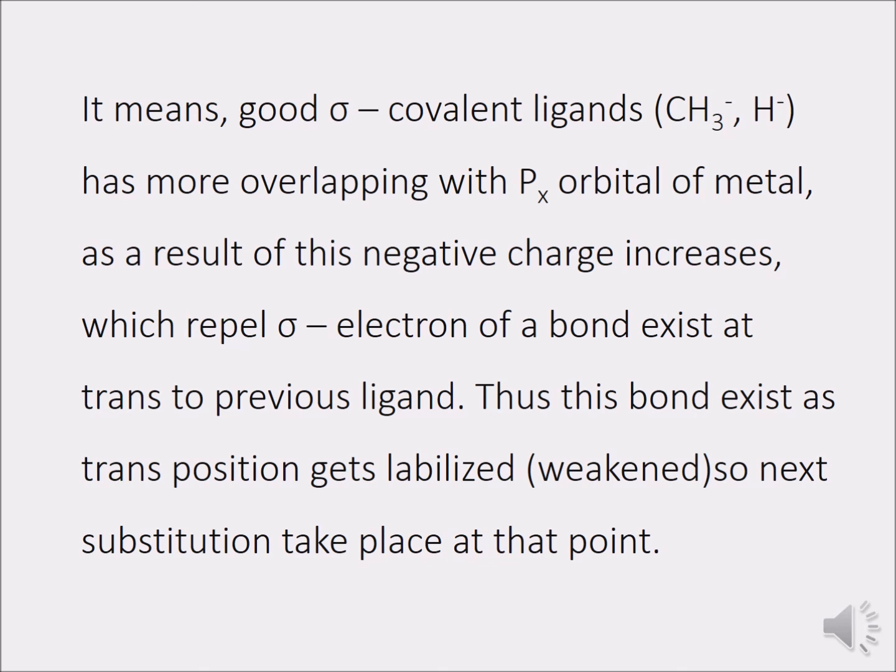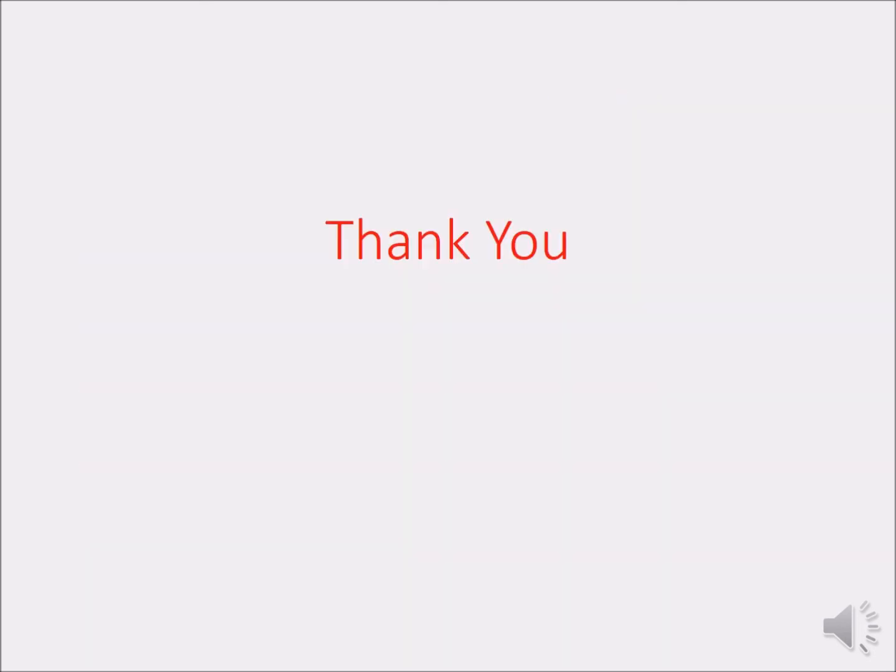So basically in MO theory, one thing we have to understand is that if we have two ligands placed trans to each other, then the ligand which shows more overlapping with the p orbital of the metal and forms a strong sigma bond gets stability, and due to this stability between this ligand and the metal, the ligand placed trans to it is labilized, or we can say this ligand is making the ligand placed trans to it labile, and the bond will break.